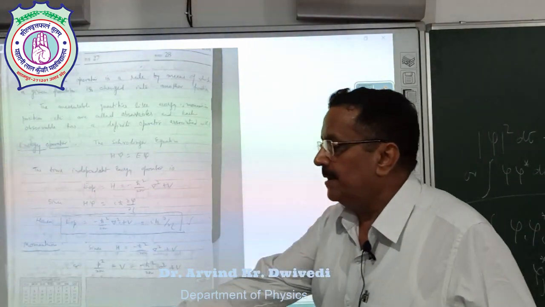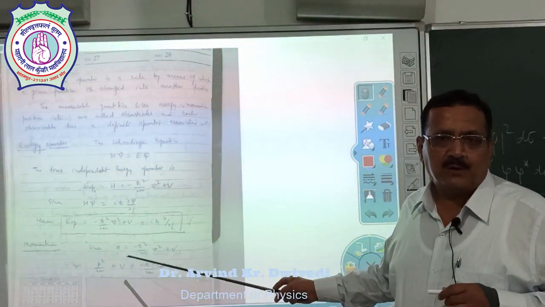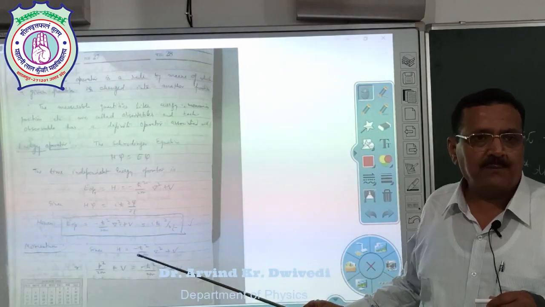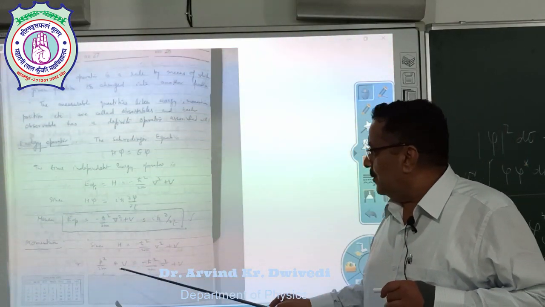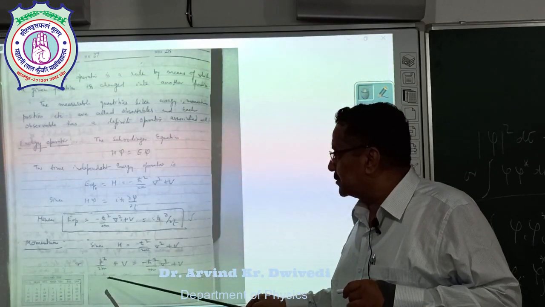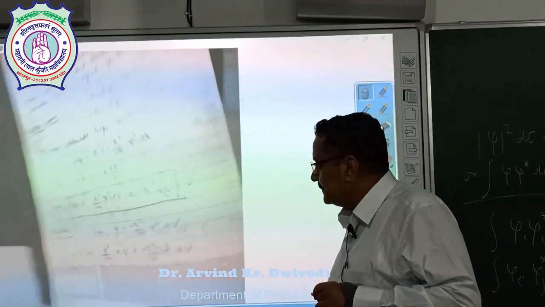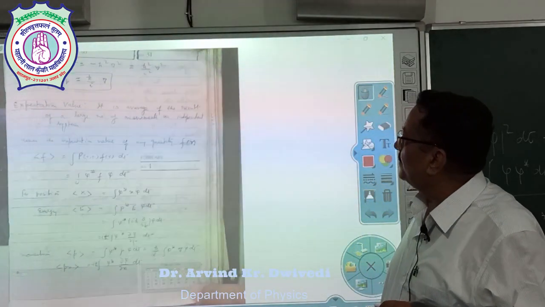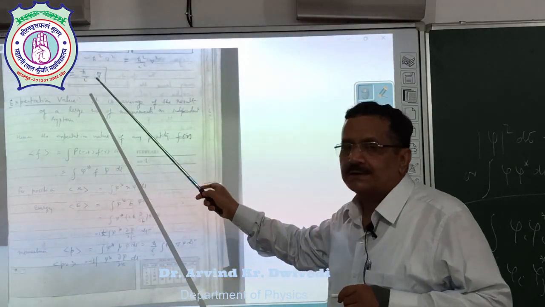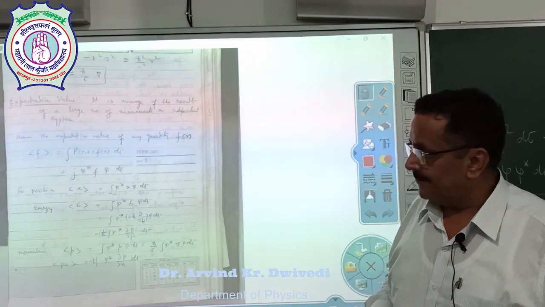In the same way, the momentum operator. Since the Schrodinger wave equation H is equal to minus h cross square upon 2m del square plus V, or we can write, putting the value of H, p square upon 2m plus V is equal to this. From these two relations, we find p is equal to h cross upon i del. This is called the momentum operator.